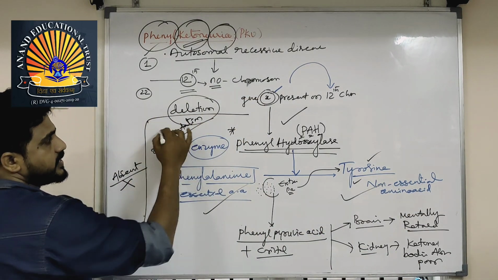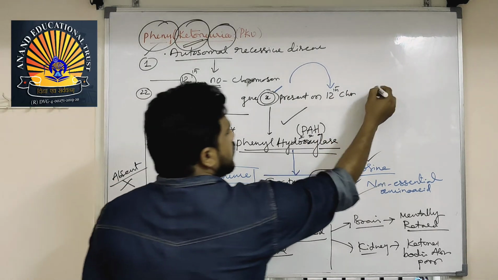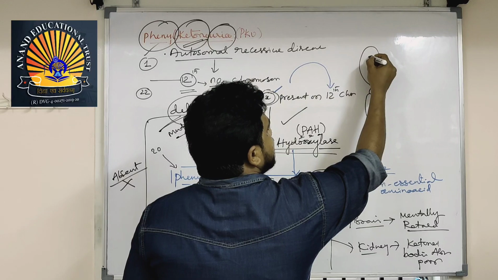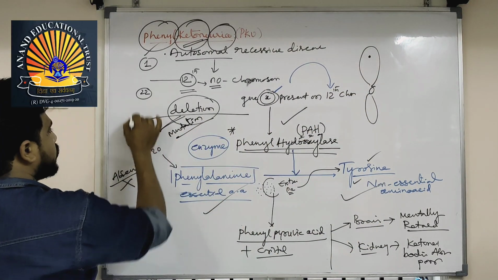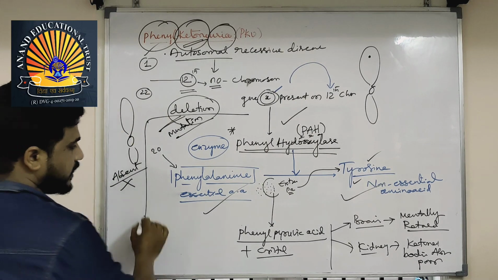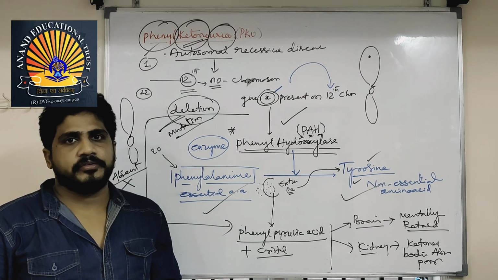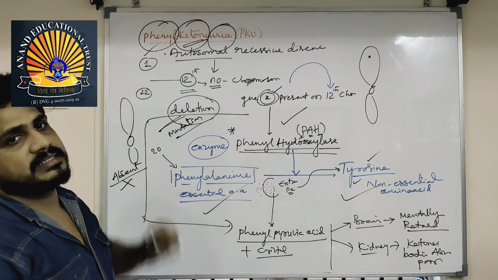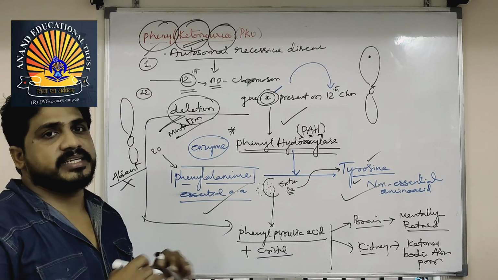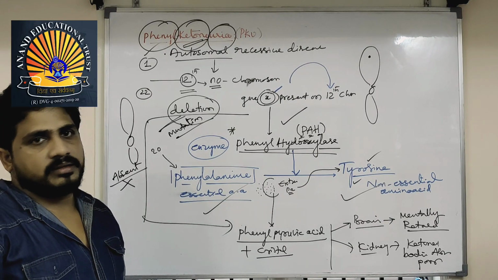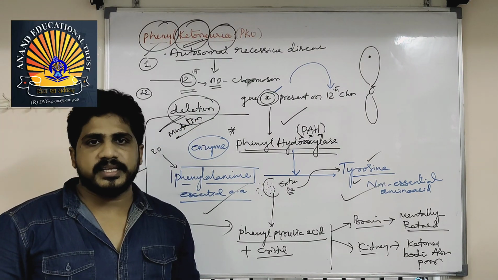Why is it absent? A deletion mutation happened and the gene is terminated. Suppose on the 12th chromosome the gene is present here, but in this case the gene is not there. Then the disease will happen. This is also an autosomal recessive condition: present is the dominant condition, absent is the recessive condition, and expression is 0.